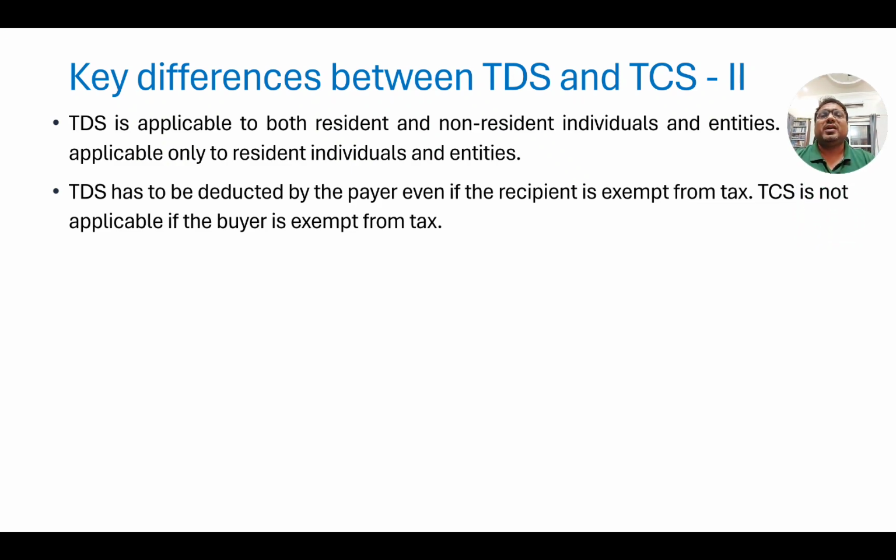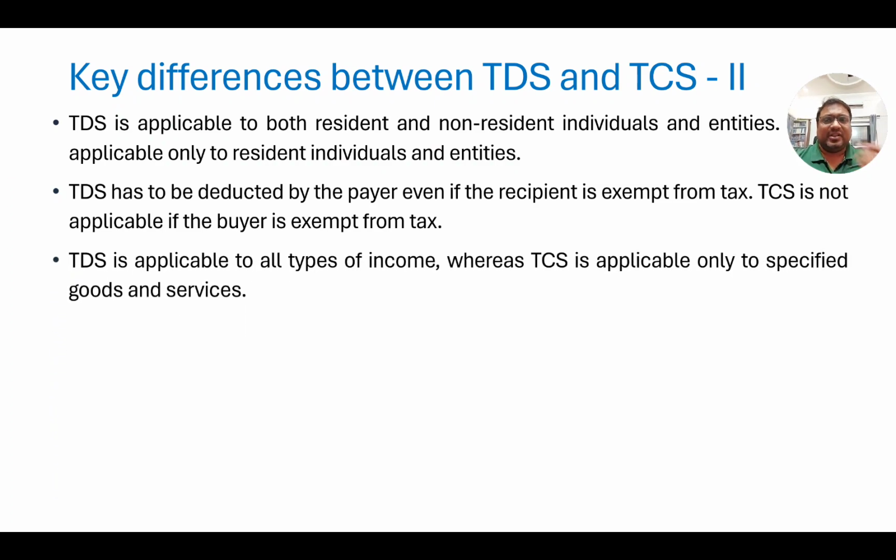TDS is to be collected even if the recipient is exempted from tax. So even if somebody is not expected to pay tax, still TDS must be collected from them. Whereas this is not the same for TCS. Then TDS is applicable on all types of income that we have already discussed, and TCS is on specific goods and services.